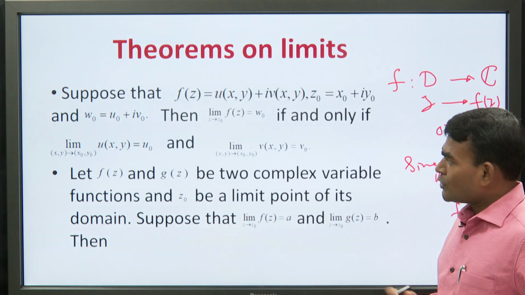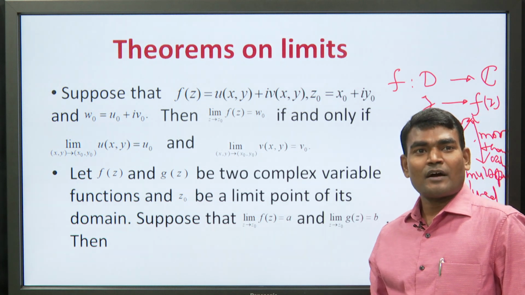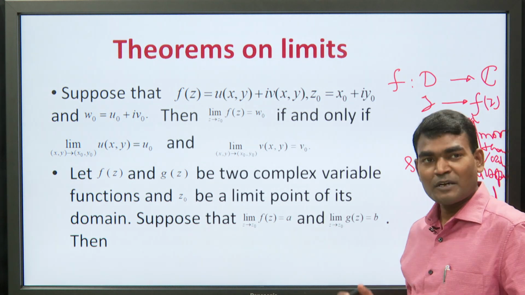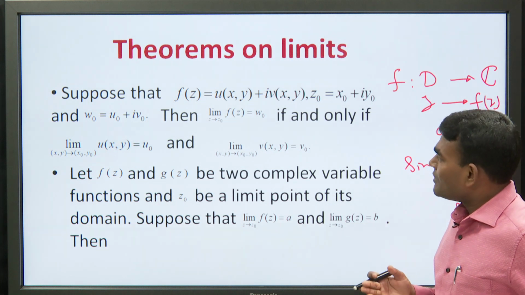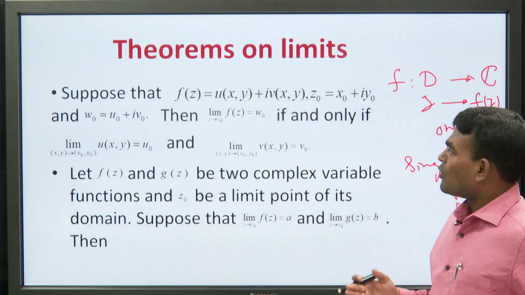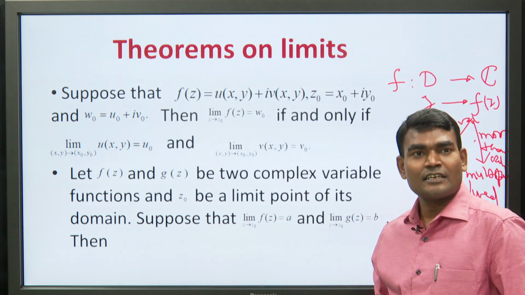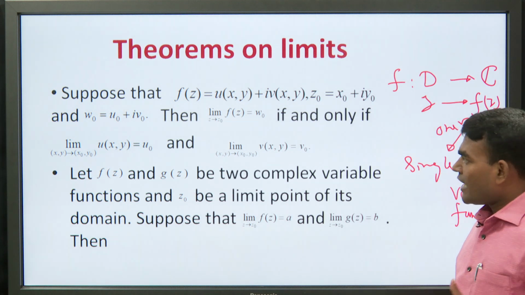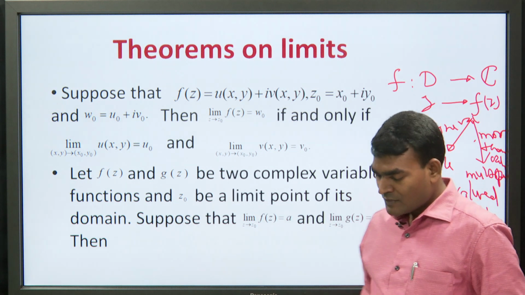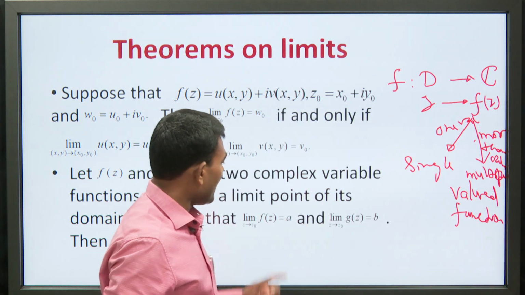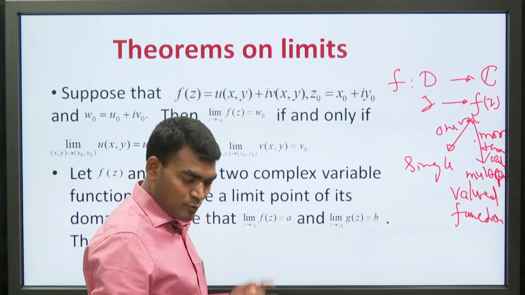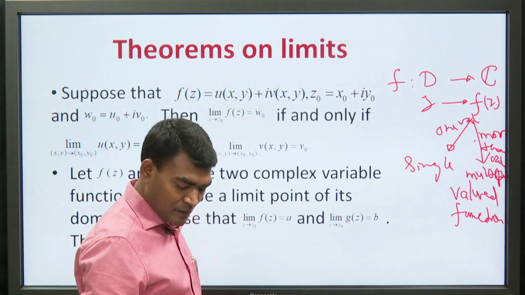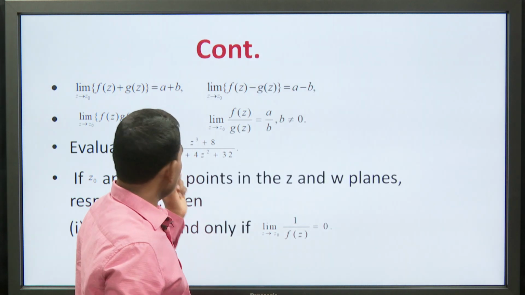Conversely, it is also true that if the real and imaginary parts of a complex valued function tend to u naught and v naught respectively, then the function will tend to omega naught when z tends to z naught. And in the second theorem, if f(z) and g(z) are two functions such that their limits exist as z tends to z naught, suppose that the limits are a and b of f(z) and g(z) respectively, then